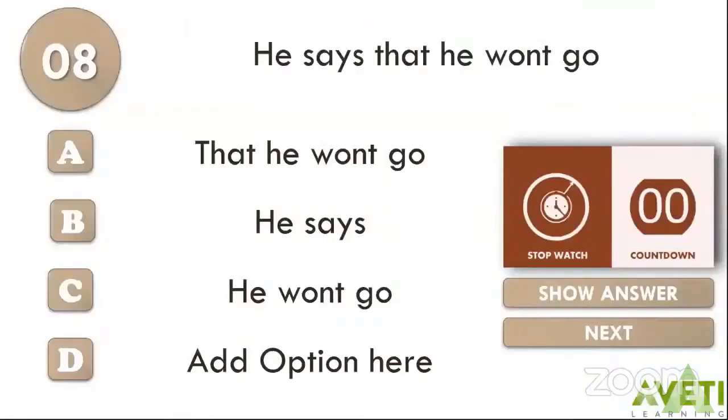All right, children. Now, let us do this exercise so that it becomes clearer. He says that he won't go. Please find out the noun clause in the form of an object in this sentence. Your countdown begins now. He says that he won't go. The options are: that he won't go; he says he won't go. Please type in your answers.